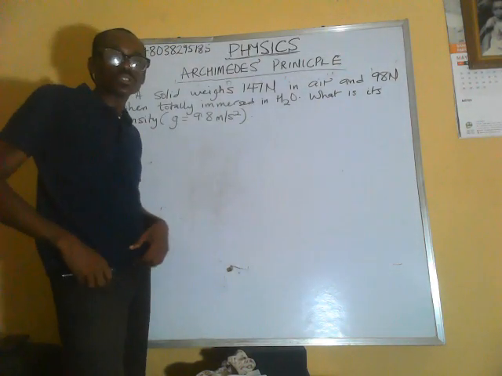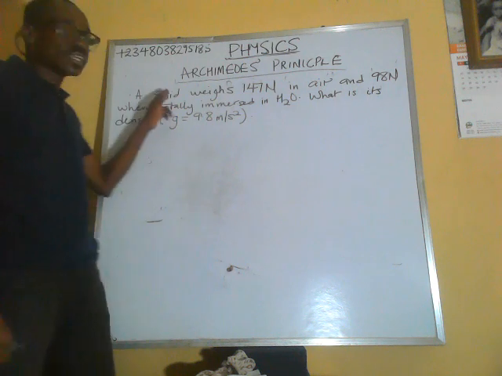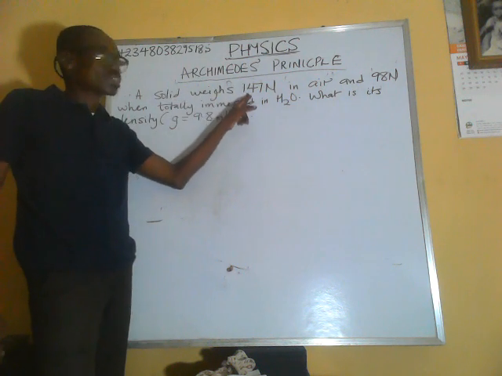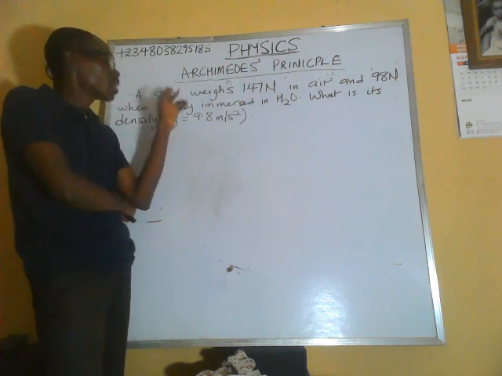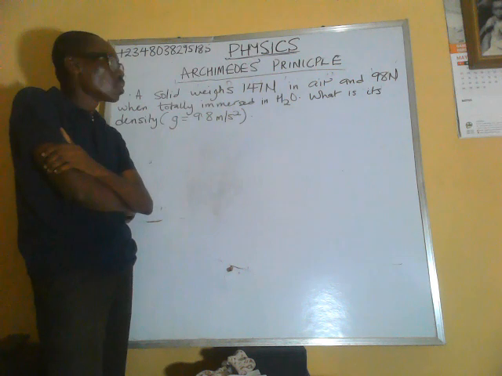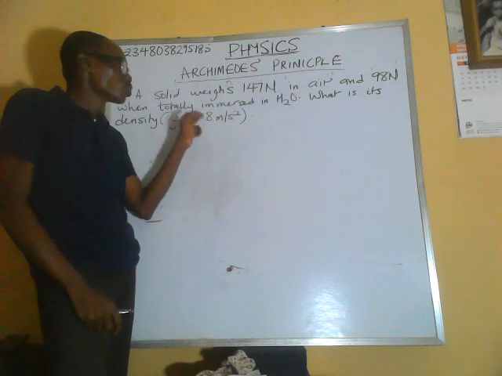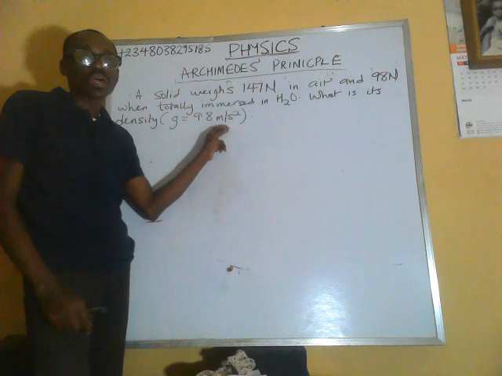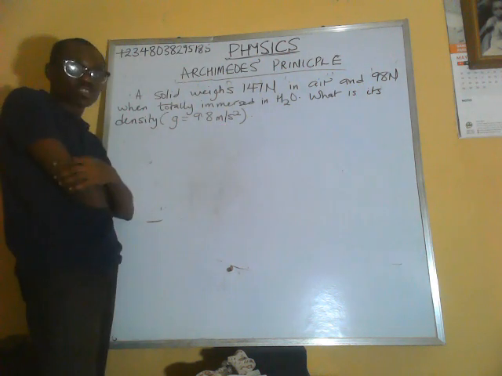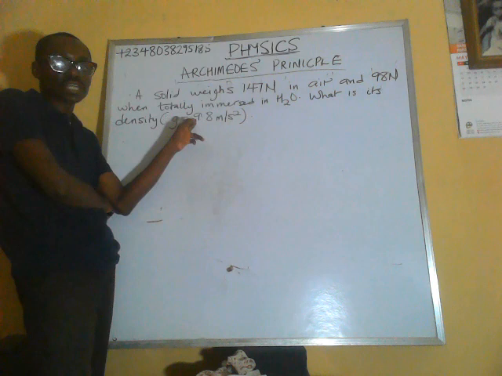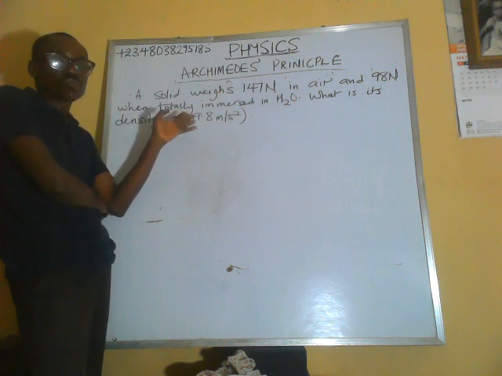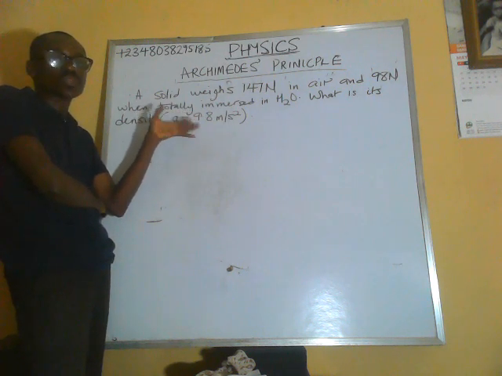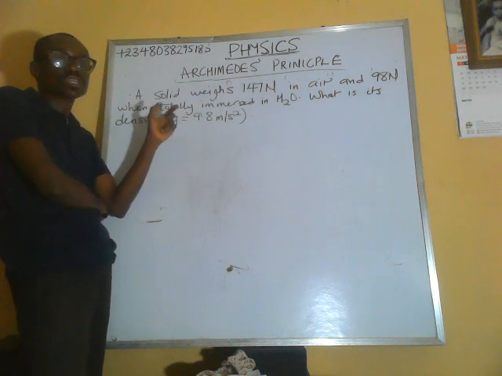So over here we have a question. The question is: a solid weighs 147 Newton in air and 98 Newton when totally immersed in water. What is its density? g is equal to 9.8 meters per second squared. We looked at this question, although we didn't solve it, because we had not yet treated Archimedes' principle. We calculated the upthrust, then we looked at the apparent loss in weight, and so on. That was what we did in the previous lesson.